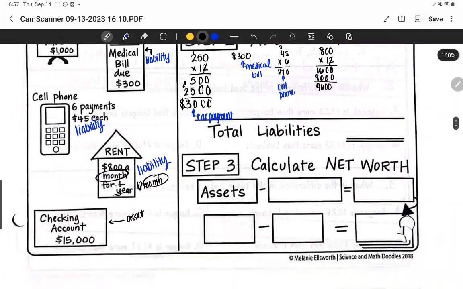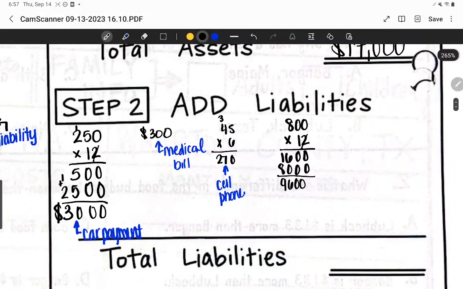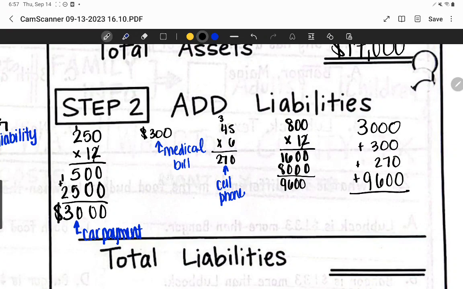Alright, so these are all of our liabilities that we had over here. And so we're now going to take these totals, and we're going to add them together. So we're going to have 3,000 plus 300 plus 270 plus 9,600.